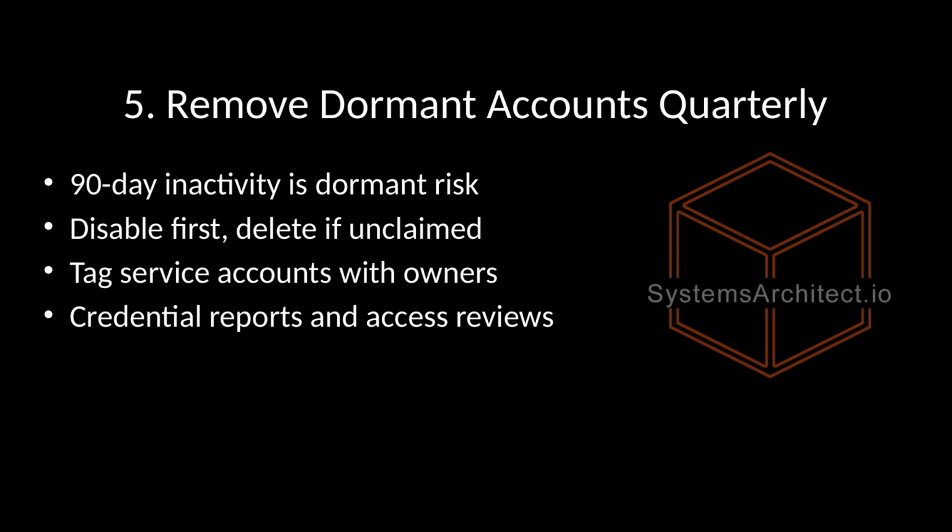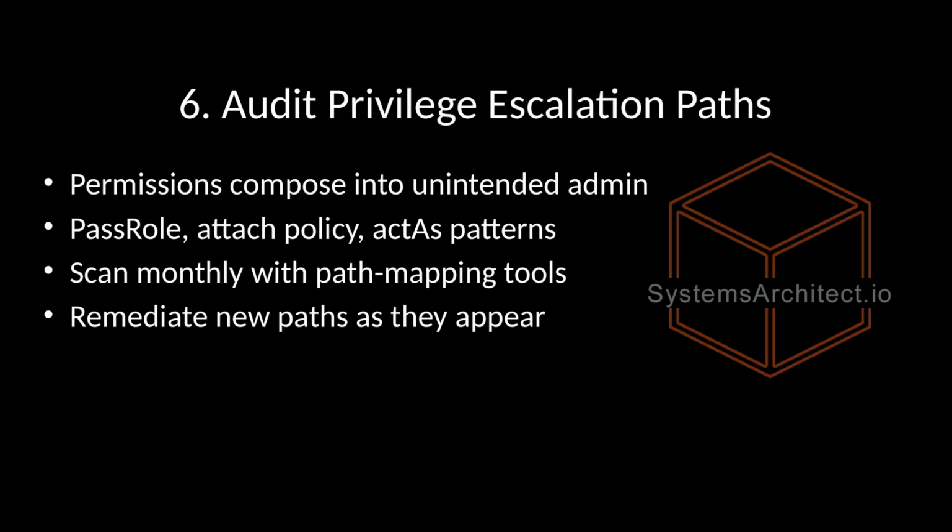Permissions compose into unintended admin. Create function plus attach admin role, or pass role plus run instances, effectively becomes assume that role. These are design consequences, not platform bugs, and Rhino Security Labs alone cataloged many AWS paths. Scan monthly with tools like PacU or PMapper on AWS, AzureHound on Azure, and IAM analysis on GCP.